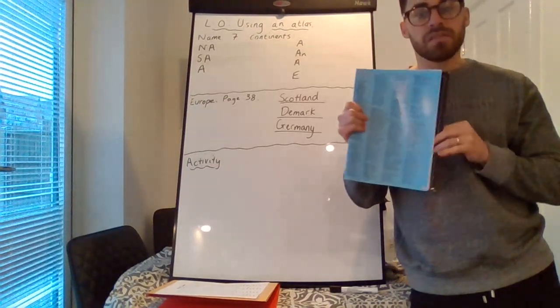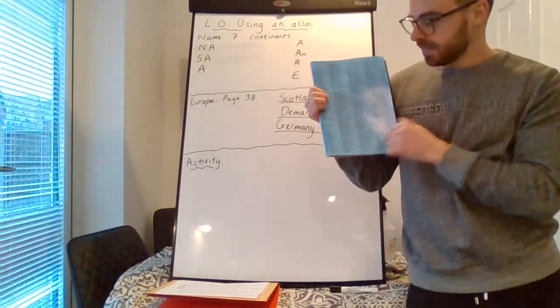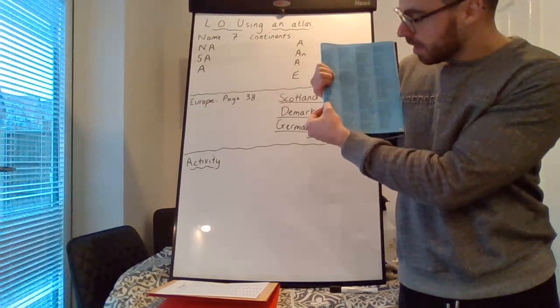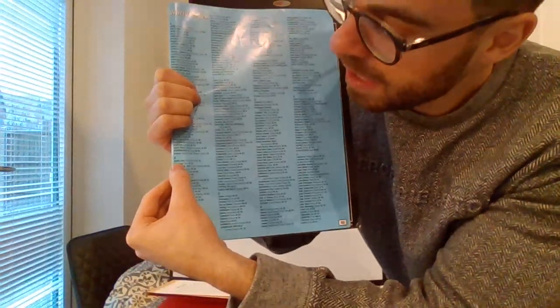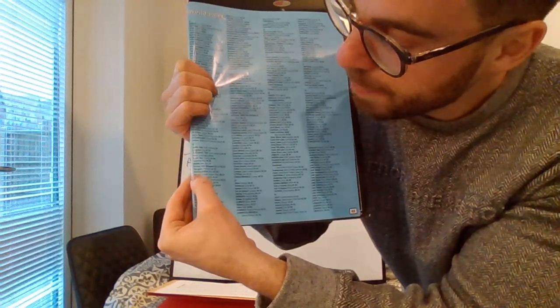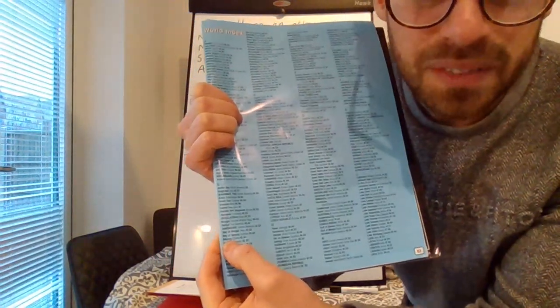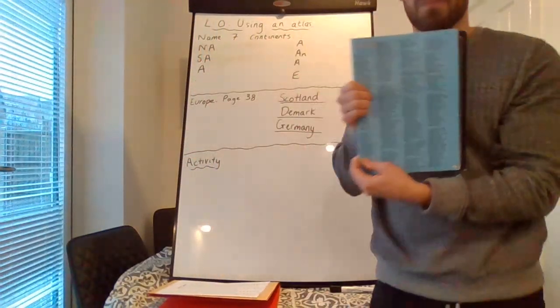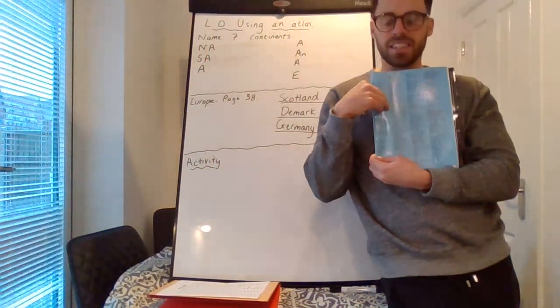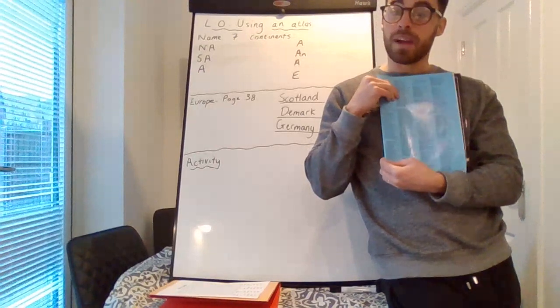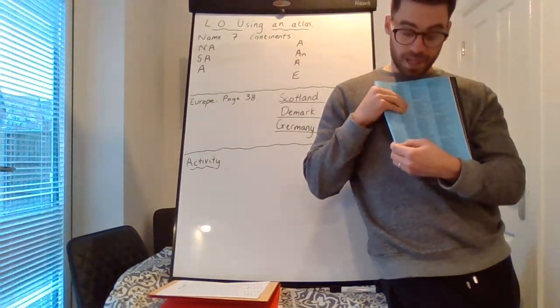So we have to look for the letter B. So we'll go down. I found B quite close to the start, and I have to go down until I find BE and I find Beijing, and I have found it. I know it's very small, but we'll get used to using the atlas and finding those, and it's really good practice of your alphabet as well.